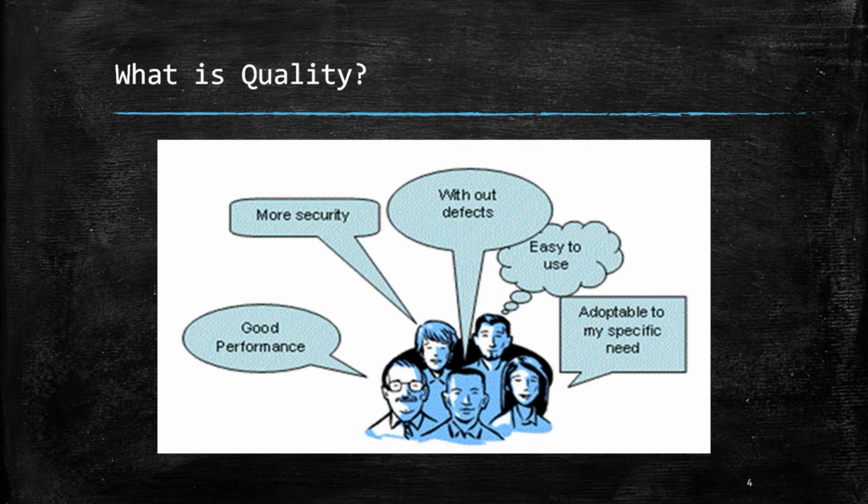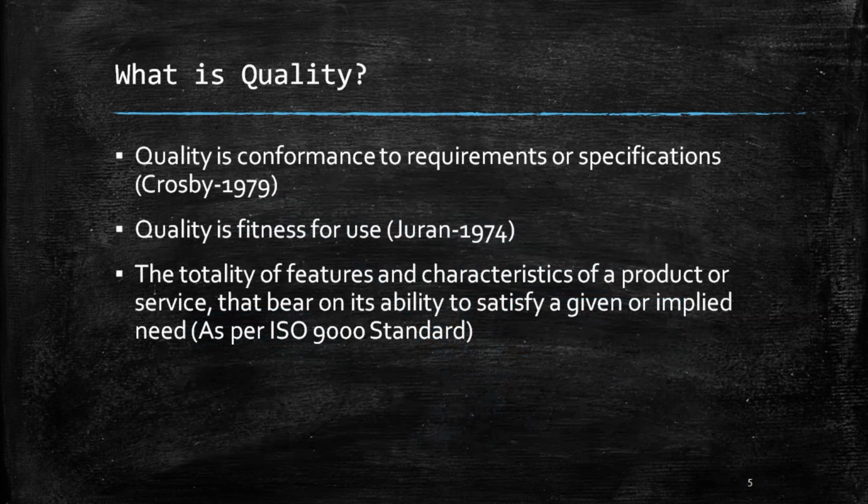So now we need to define quality. So what is quality? As you can see in this illustration, every single person will have their own opinion about quality. So what actually is quality? In the quest to answer these questions, some great work has been done and we have come closer to a consensus somewhat. According to Crosby, a quality philosopher, quality is conformance to requirement.